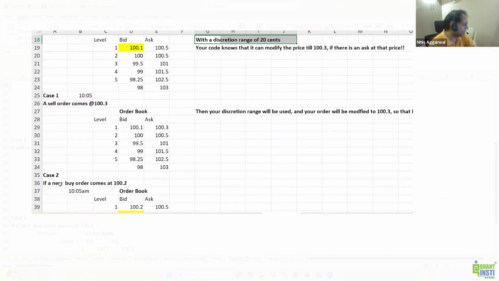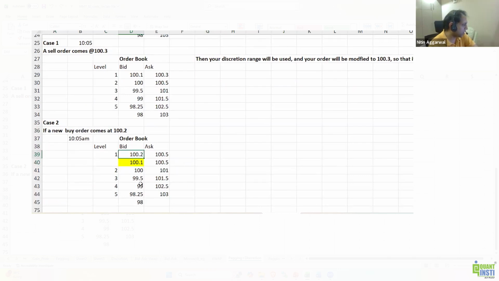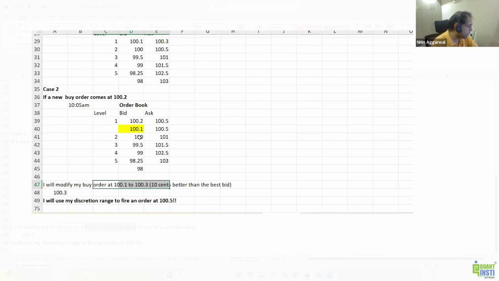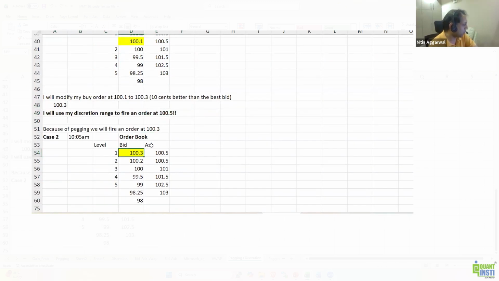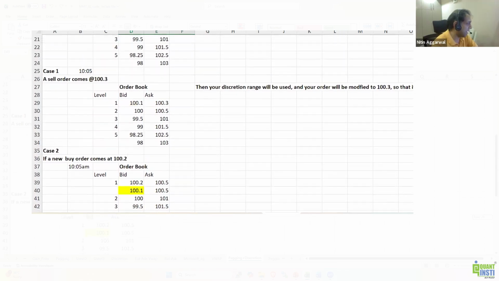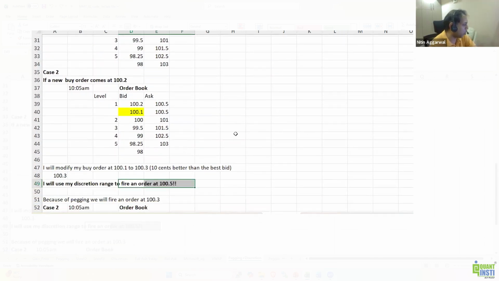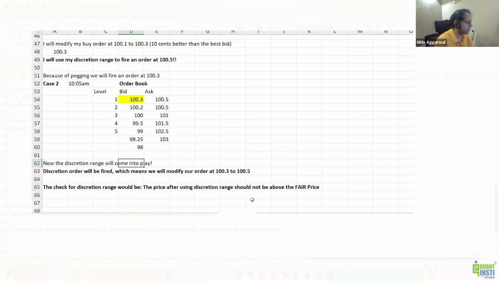If a new buy order comes at 100.2, what will happen? So I was at 100.1, an order comes at 100.2. Because of my pegging logic, I will modify my order from 100.1 to 100.3. And now, because I'm at 100.3 and 100.5 is within 20 cents of my order, my code will automatically use discretion and send an order at 100.5. I'm being extremely aggressive in sending my buy orders. It's not about that discretion is getting priority. It's just the way discretion is, it is more aggressive than pegging, right?